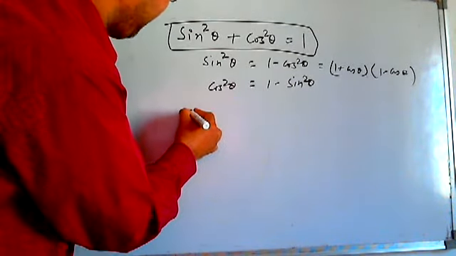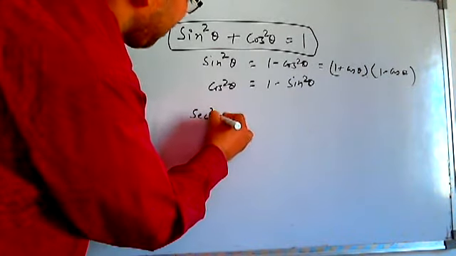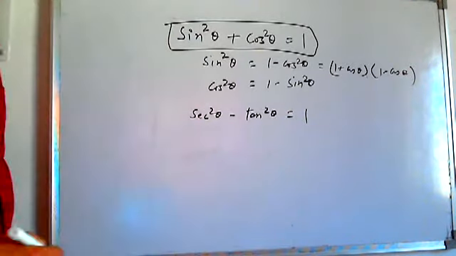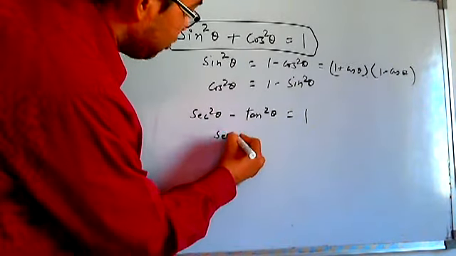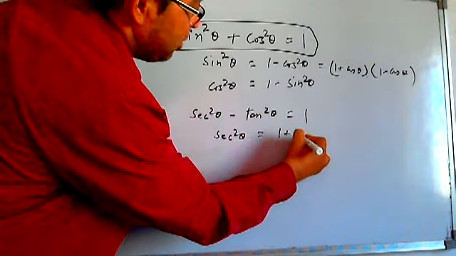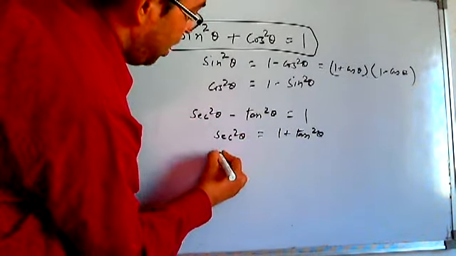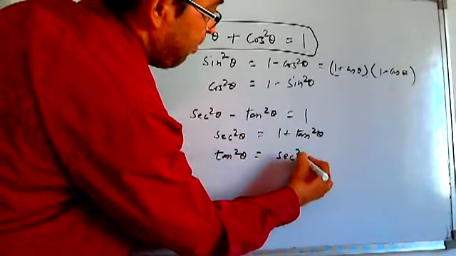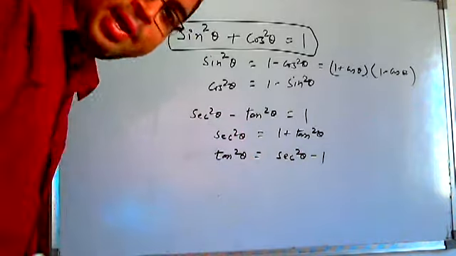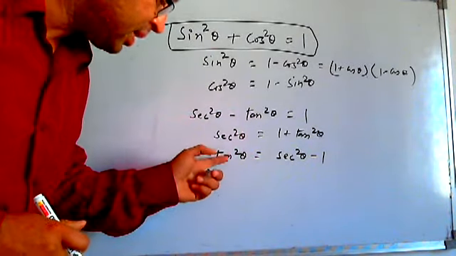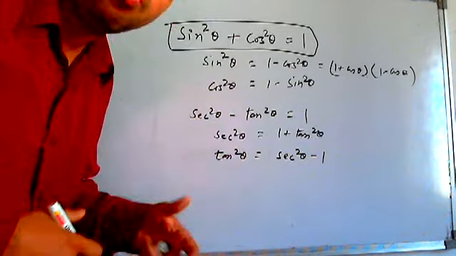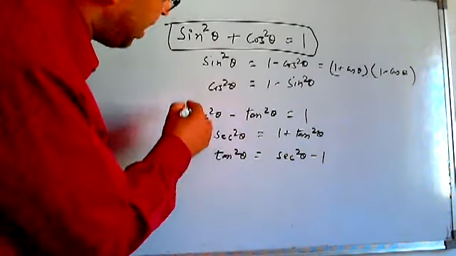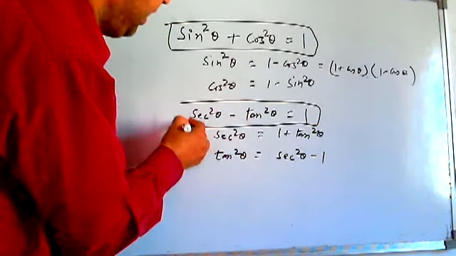Okay, the next thing I mentioned here is sec square theta minus tan square theta is equal to what? We can write sec square theta as 1 plus tan square theta, or tan square theta as sec square theta minus 1. People make mistakes here. I have seen so many people just write tan square theta as 1 minus sec square theta in a hurry. Be careful. It is sec square theta minus 1. This is the second identity.